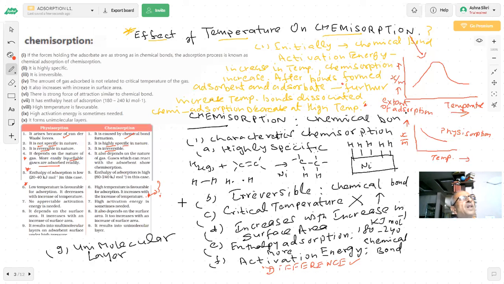But the question given three years back was not this. It was: what are the similarities between physisorption and chemisorption? Don't expect to write straight away what is written in the book. So what similarities will we write in the paper? Sir, one similarity could be that both physisorption and chemisorption increase with increase in surface area. Okay.